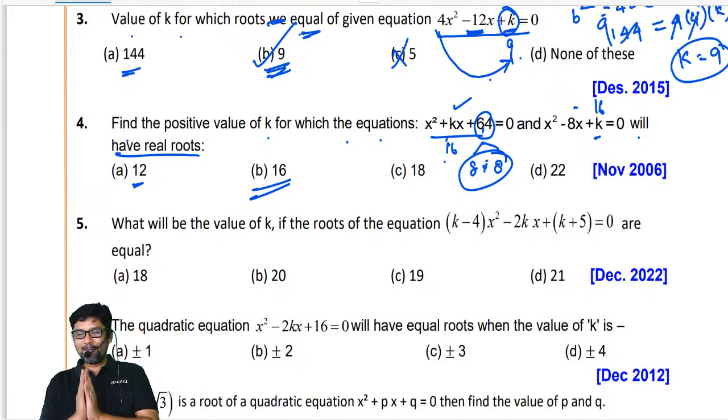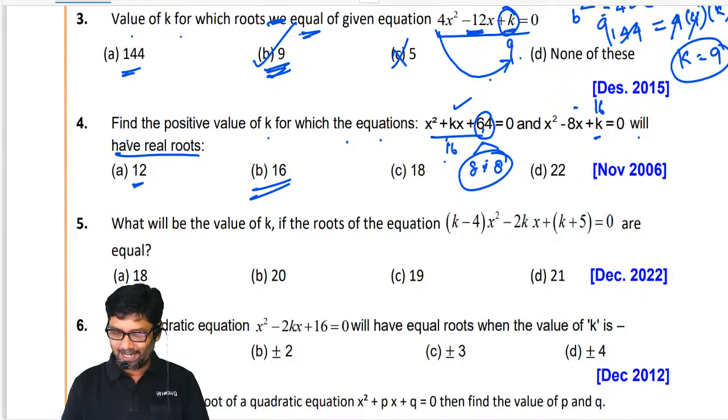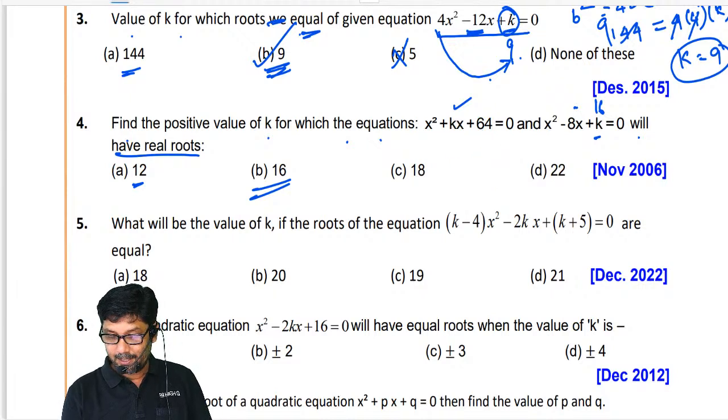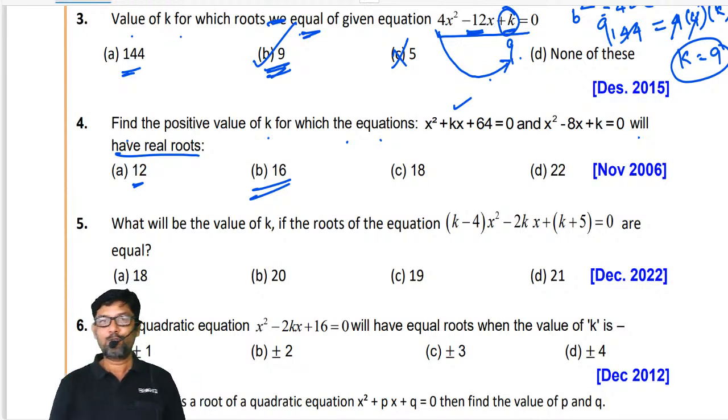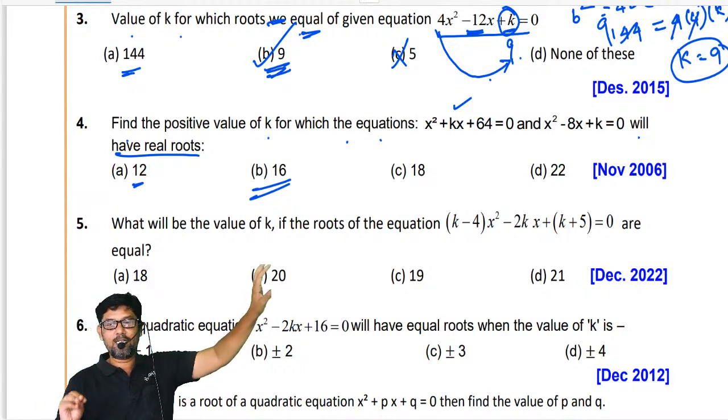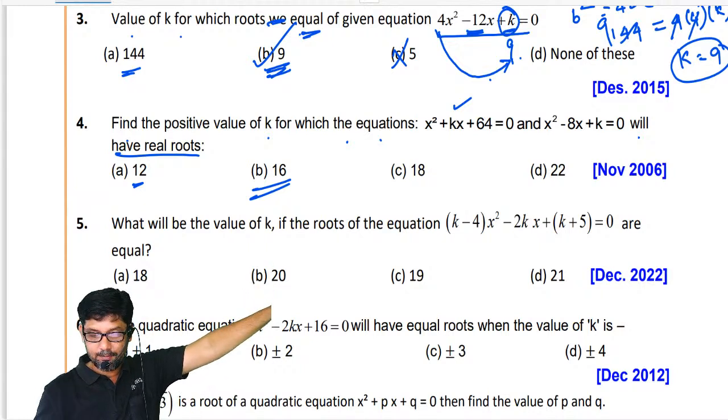Another possibility I'll tell you. I don't know how much you are able to follow. I think this may be overdose, but still I'll try my level best to explain it in simple language so that if this type of question comes, I think they can do it better way.